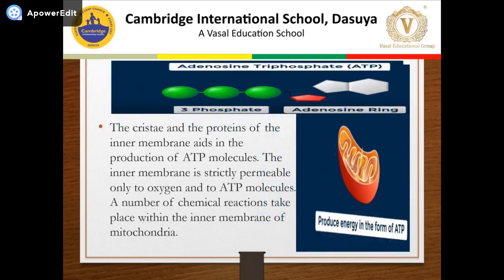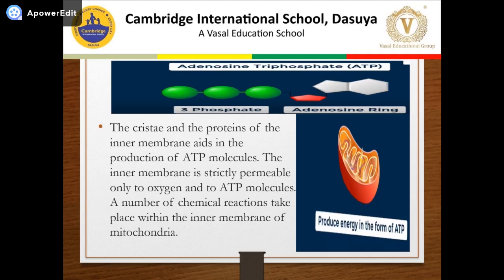Cristae and proteins of the inner membrane help in the production of ATP molecules. ATP means adenosine triphosphate. This inner membrane is selectively permeable, permeable only to oxygen and ATP molecules. A number of chemical reactions take place within the inner membrane of mitochondria, and ATP is called the energy currency of the cell.